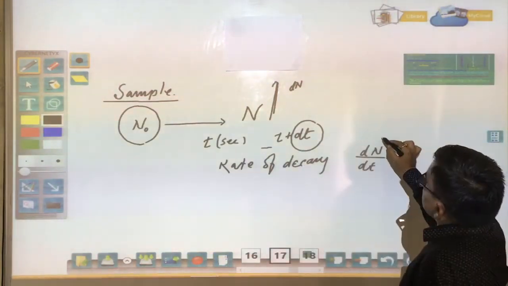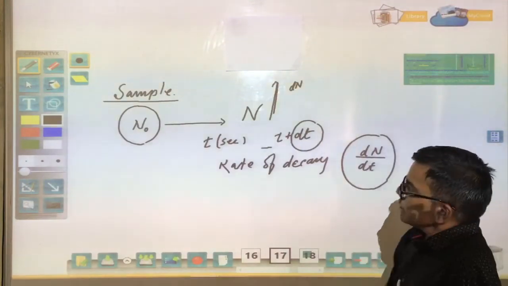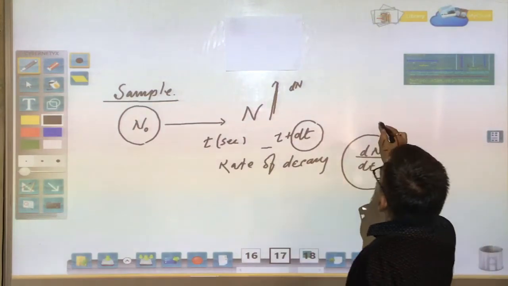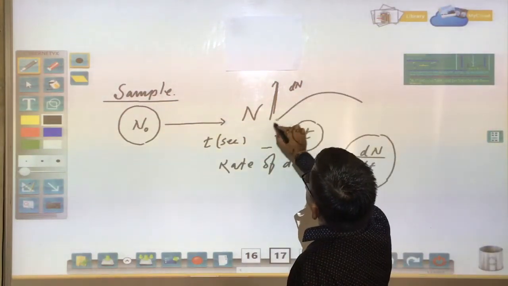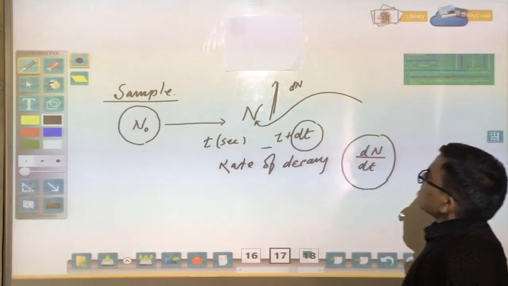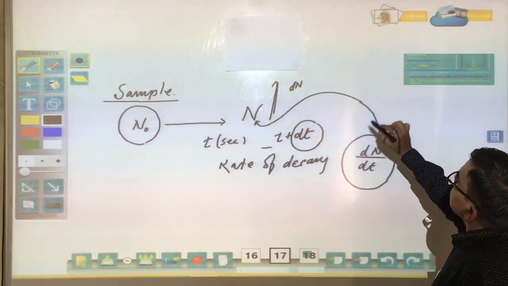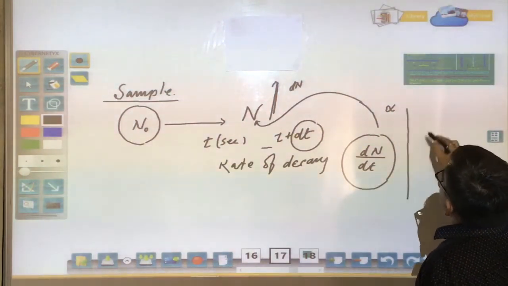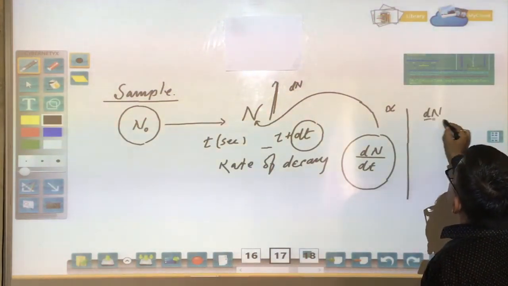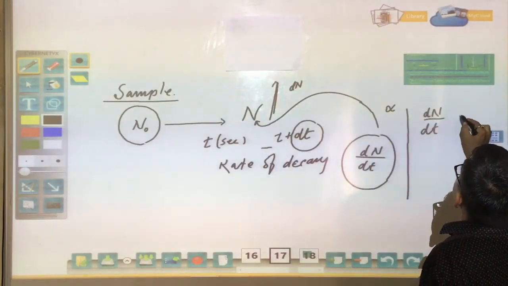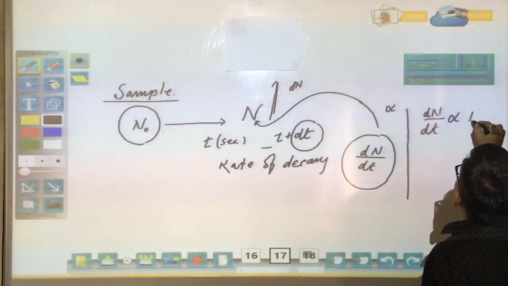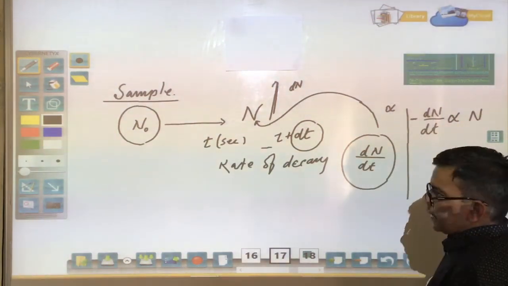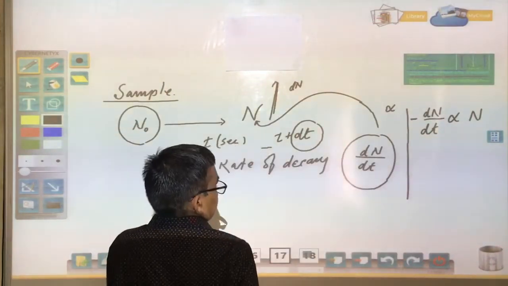According to the decay law, this rate of decay is proportional to the number of undecayed atoms left at that time, that is, proportional to N. So we can write dN upon dt is proportional to N. Here we put a negative sign.